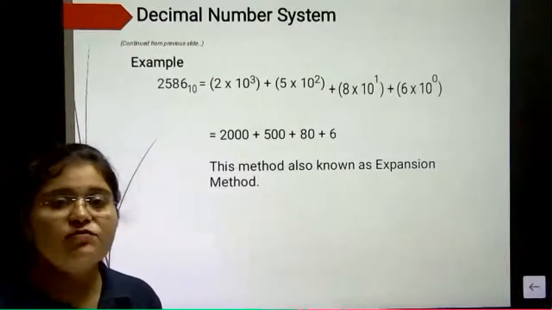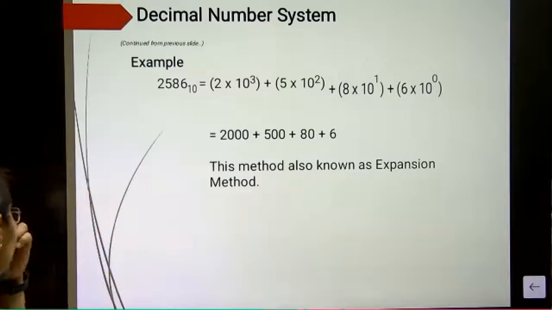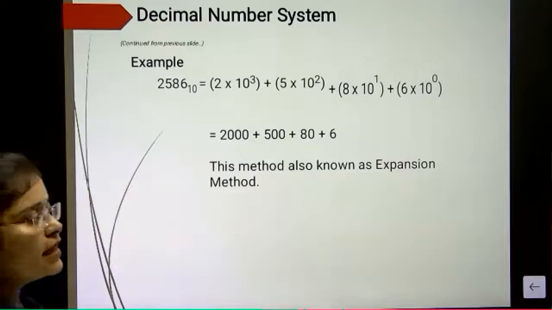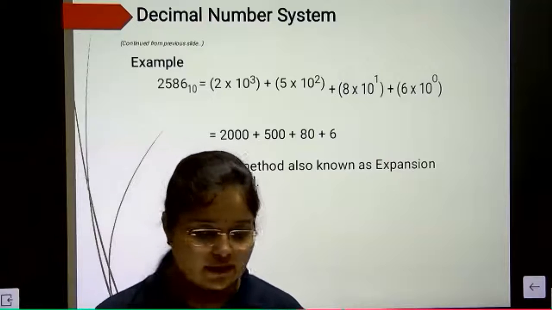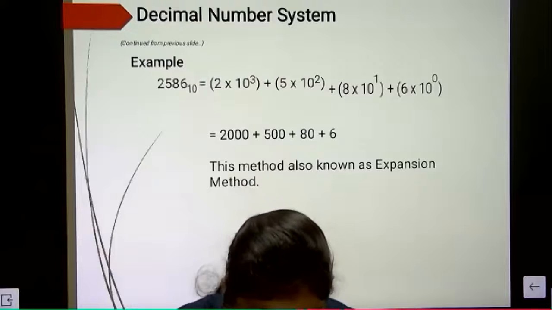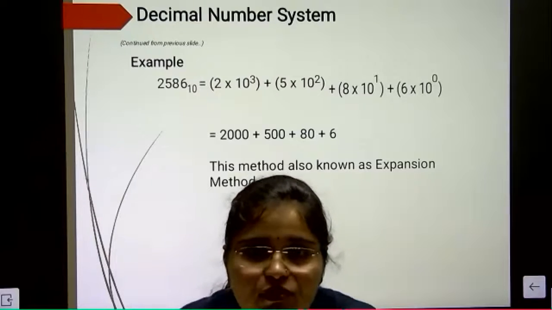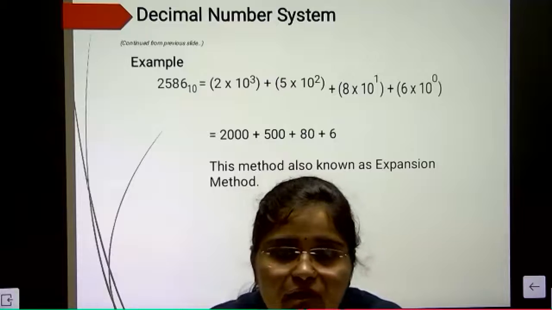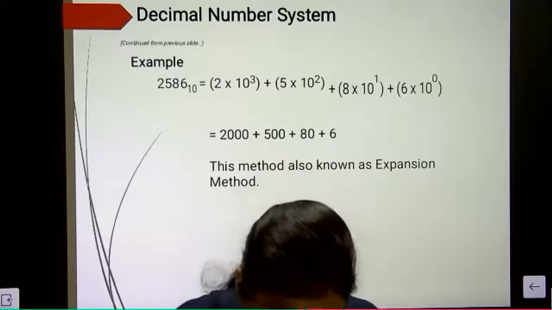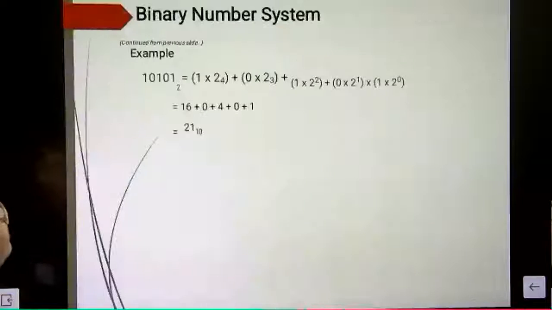Next, this method is also known as expansion method. तो अभी हमने जो भी example किया, that one is also known as expansion method. Okay, as you can see on page number 15 in your book. So next we are having binary number system. So as you all know, binary stand for 0 or 1. So binary number system having base value 2.